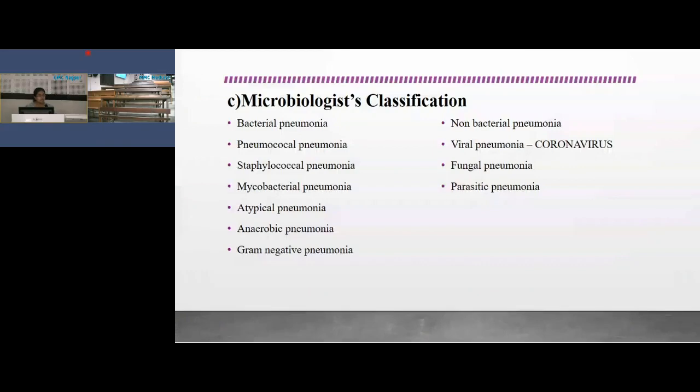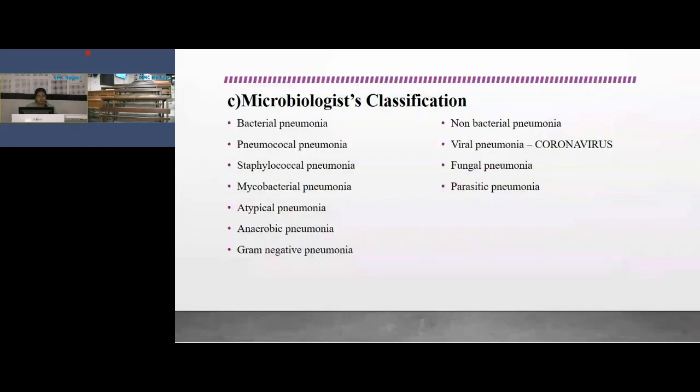In bacterial pneumonia, there is pneumococcal pneumonia, which is due to Streptococcus pneumoniae, then staphylococcal pneumonia, mycobacterial pneumonia, atypical pneumonia, caused by Mycoplasma, Chlamydia and Legionella, and other anaerobic pneumonia, and also gram-negative pneumonia.